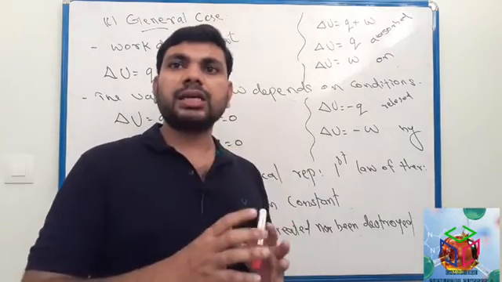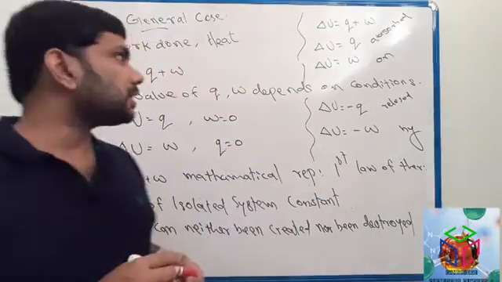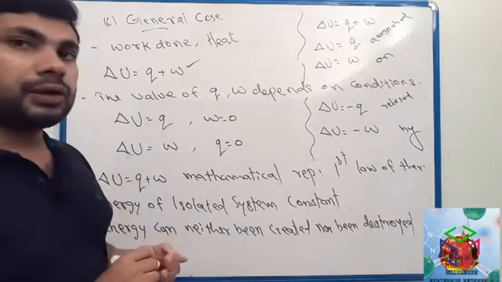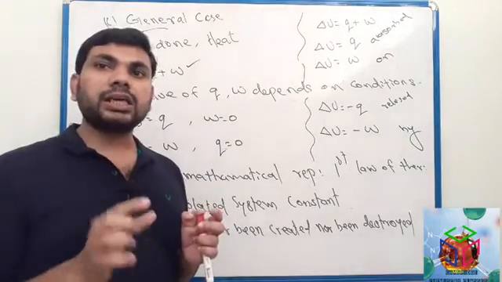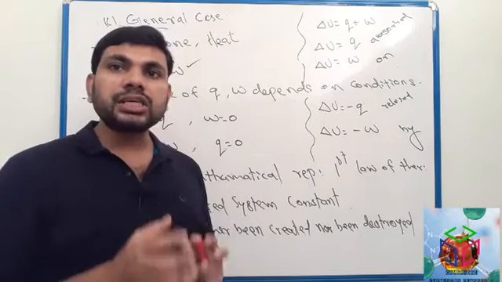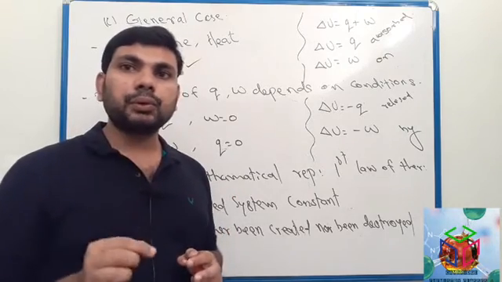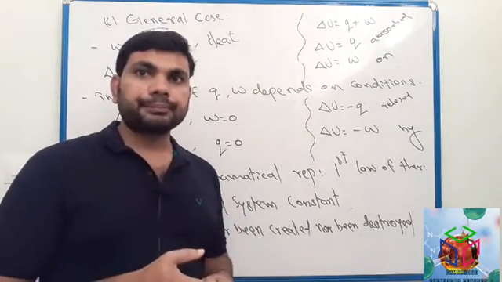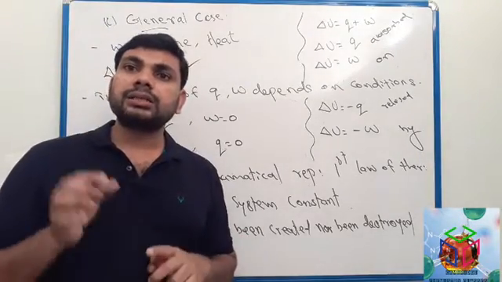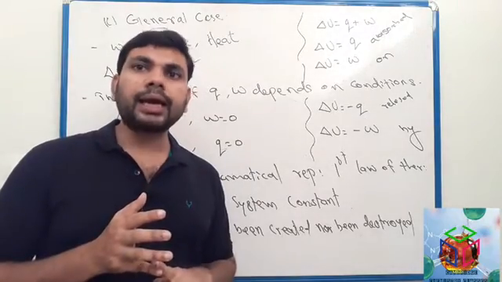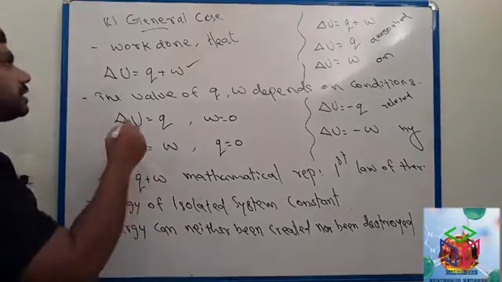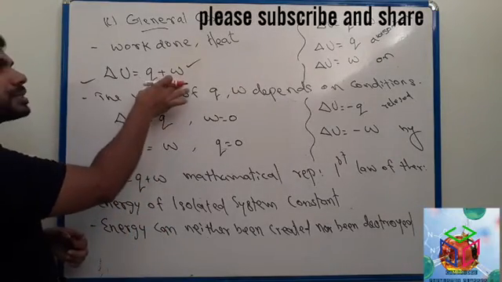In such a case, change in internal energy will be equal to Q plus W. We know change in internal energy equals Q when there is only heat transfer, and equals W if there is only work done. Now in the third case, there is both work done and heat transfer, so delta U equals Q plus W.